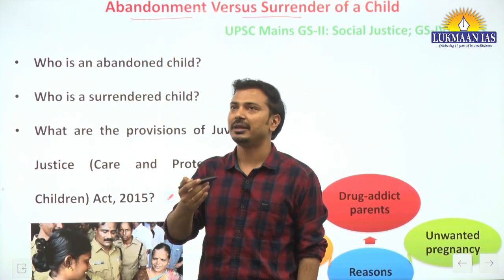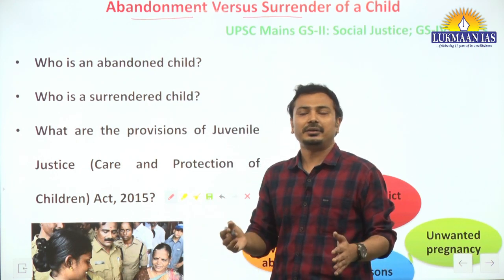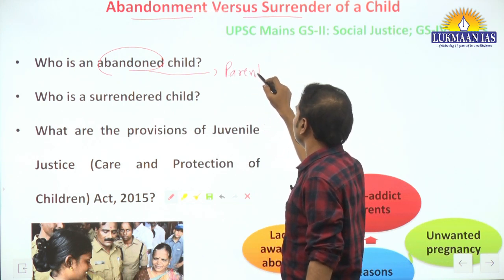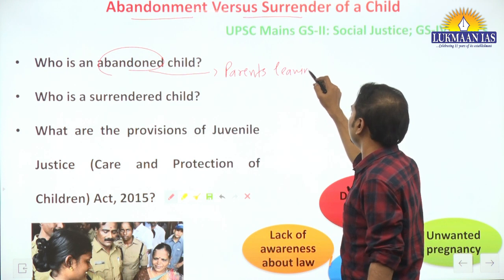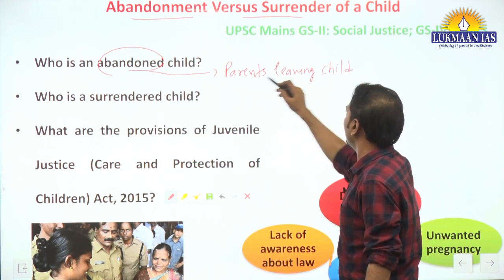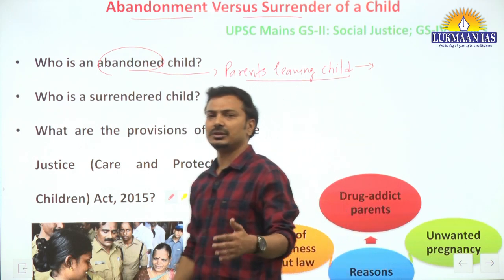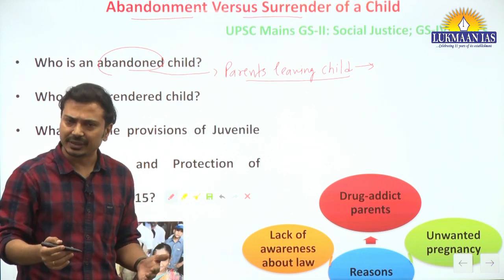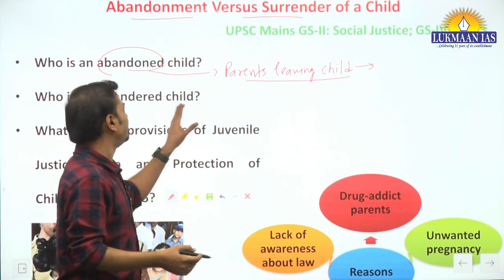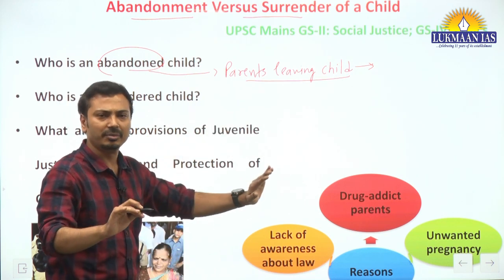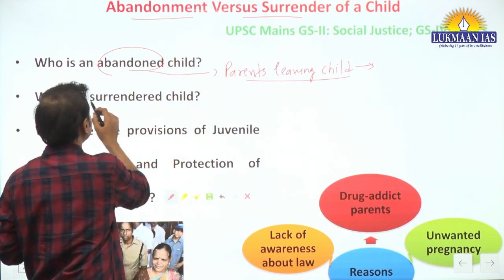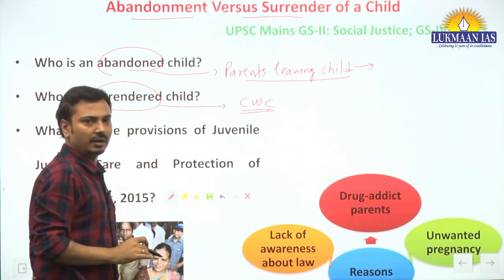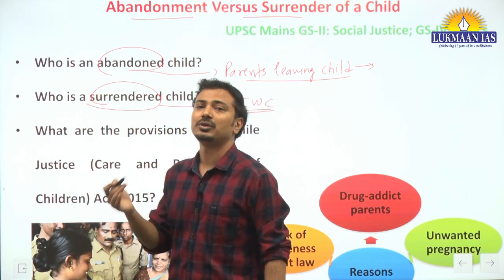What do we mean by abandonment of a child? Abandonment basically means the parents are leaving the child unattended because of certain social or economic reasons, and they are simply not taking responsibility for the child. So they are abandoning the child. The meaning is straightforward. But surrender has a unique meaning: surrender to the child welfare committees established under the Juvenile Justice Act 2015.